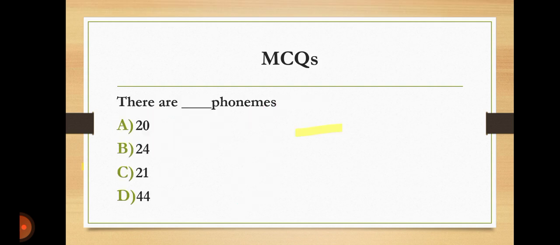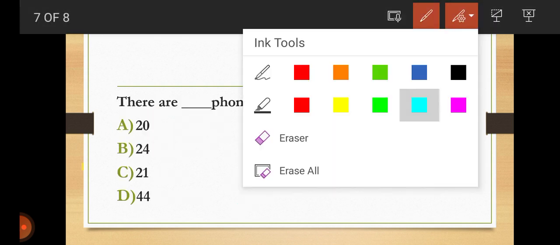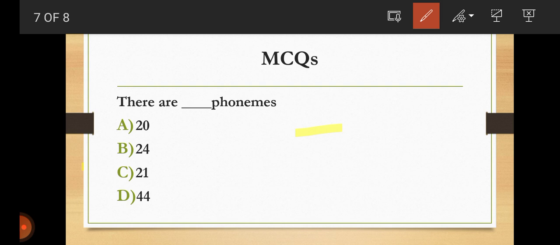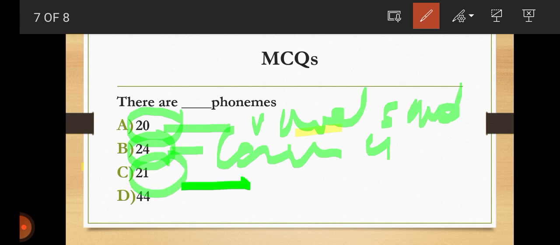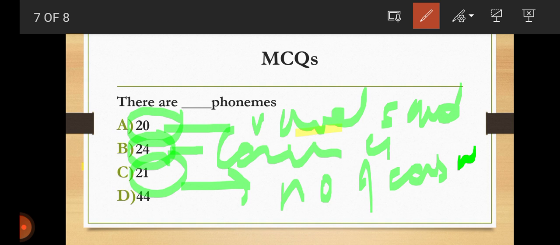I think now it is clear to you. There are dash phonemes. So now see the numbers. 20 are the number of vowel sounds. 24 are the number of consonant sounds. These are vowel sounds. 20 are vowel sounds. 24 are consonant sounds. And 21 is the number of consonants. Don't get confused. There are 44 phonemes. Okay. So the right answer will be 44, that is D.